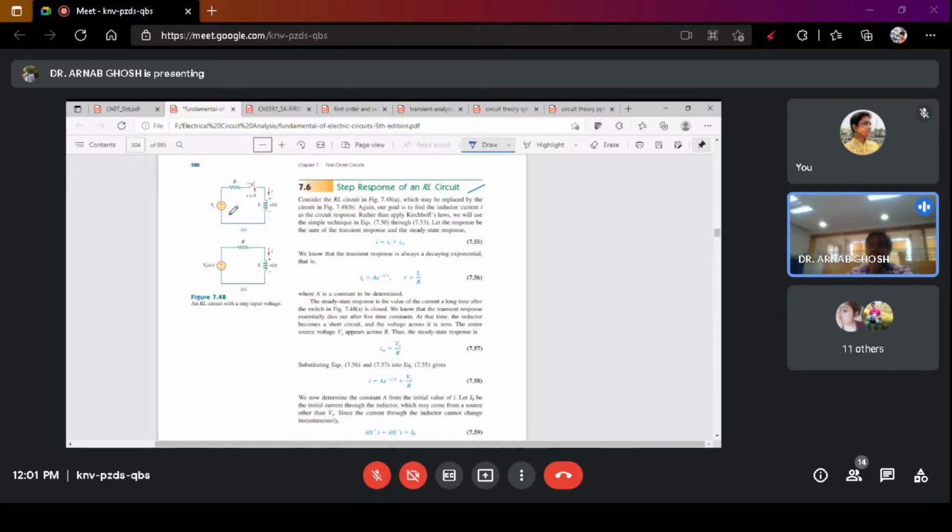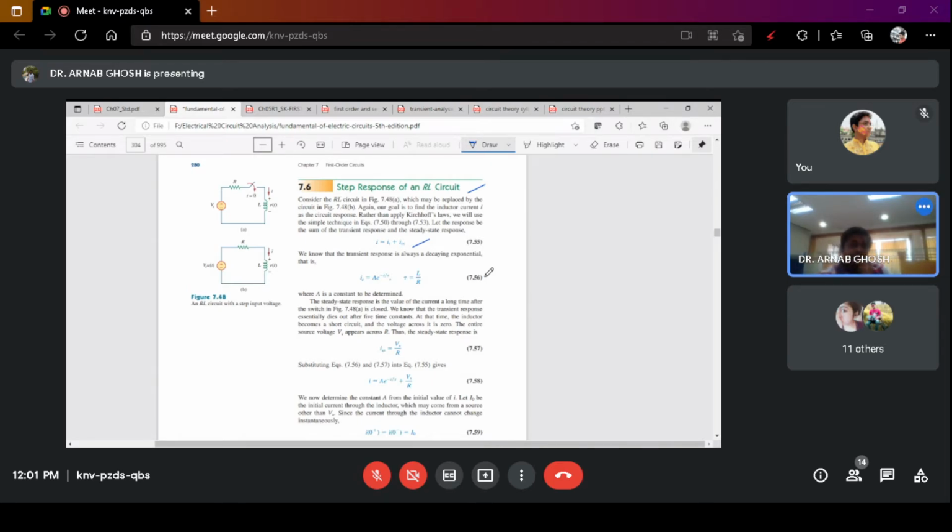The stored energy in a magnetic field is entirely based upon the current stored in the inductor. So the first thing is the total current. This will be the summation of I transient plus I steady state.